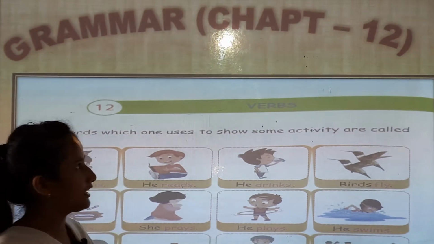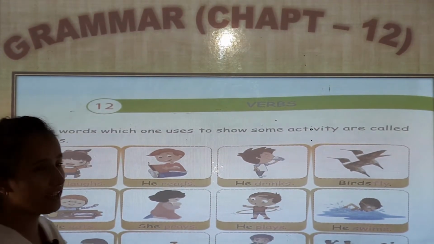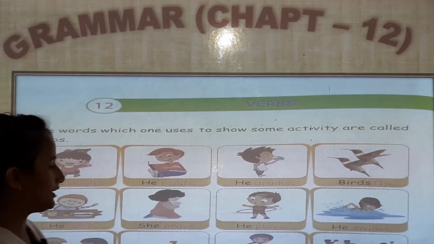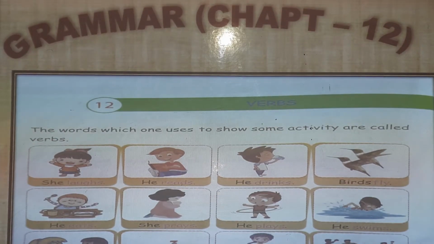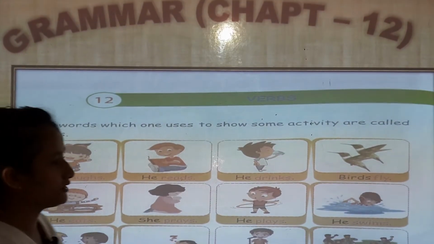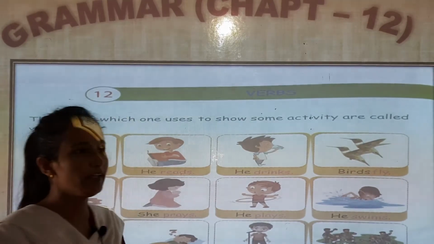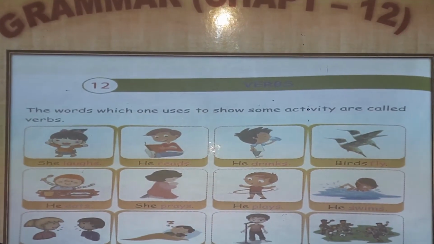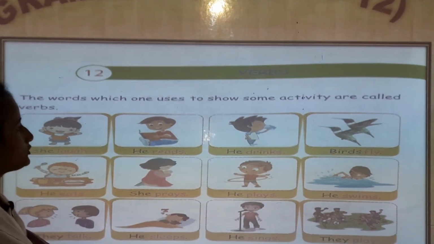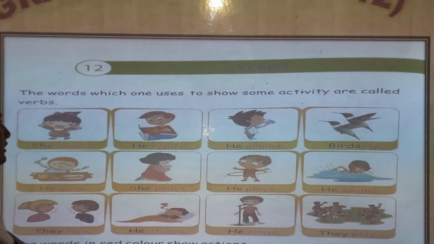Today we are going to start English grammar class. You can take out an English grammar book, chapter 12, page number 40. In chapter 12 you can see verbs. So what is a verb? The words which are used to show some activity are called verbs.